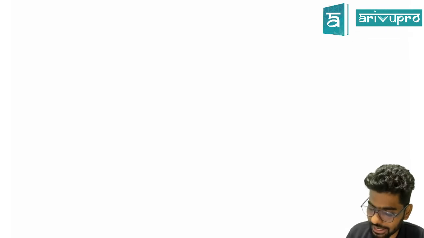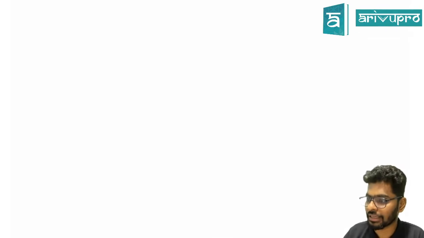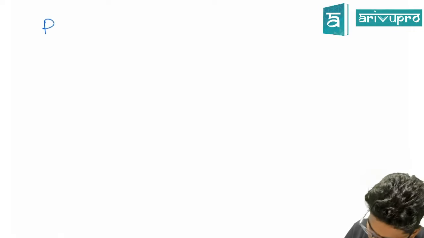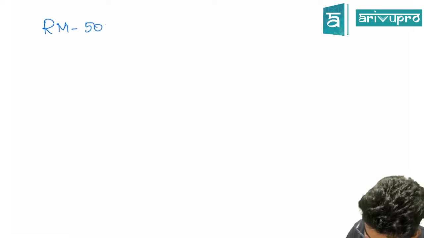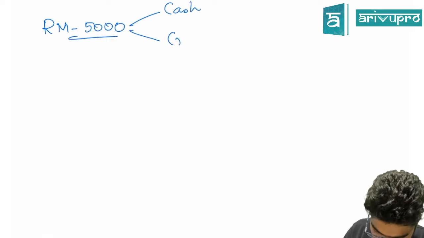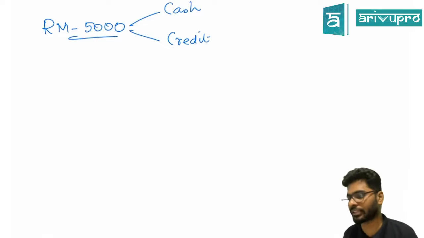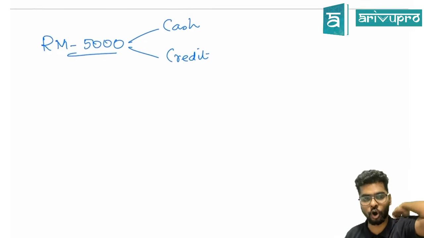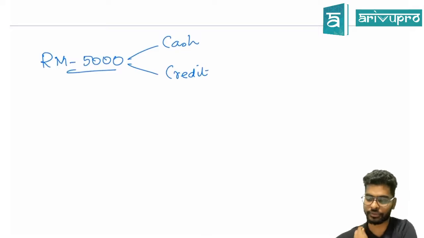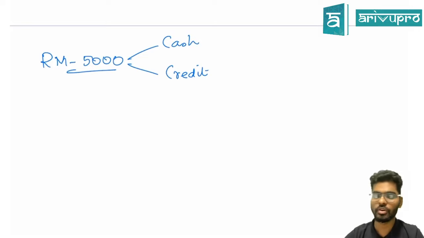Now let me try understanding what happens. Let's say raw materials purchased 5,000 for cash or for credit. Okay, this is the question. Raw materials of 5,000 rupees purchased for cash or for credit. Okay, now who's receiving it?